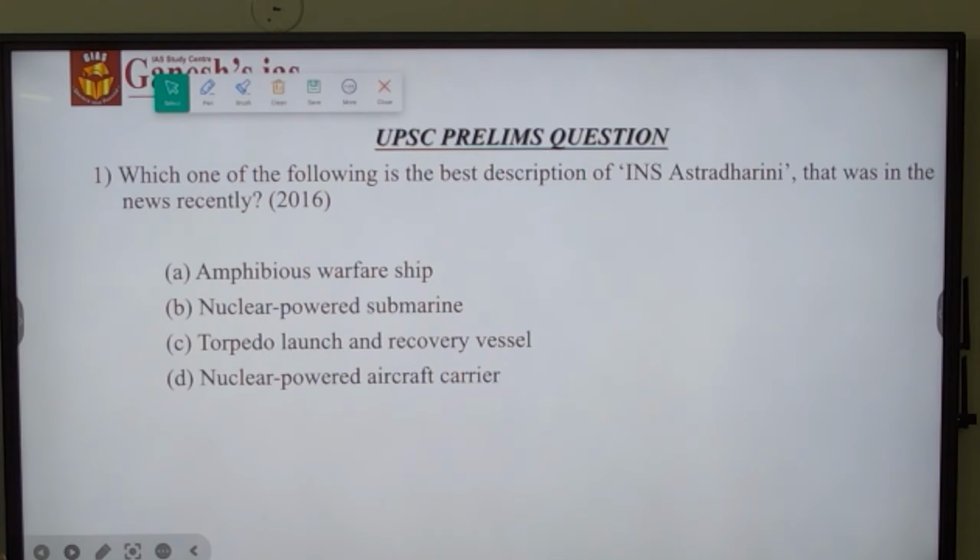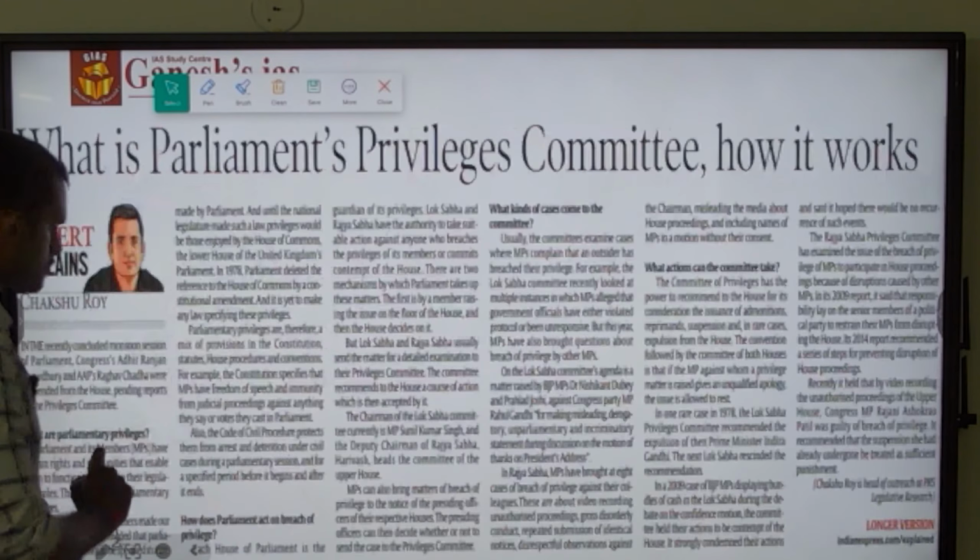Which one of the following is the best description of INS Astradharani, which was in the news recently? It is option C, torpedo launch and recovery vehicle.